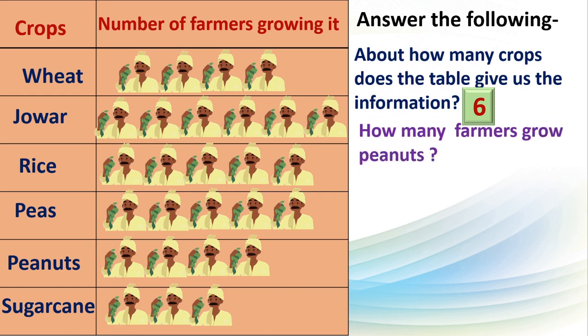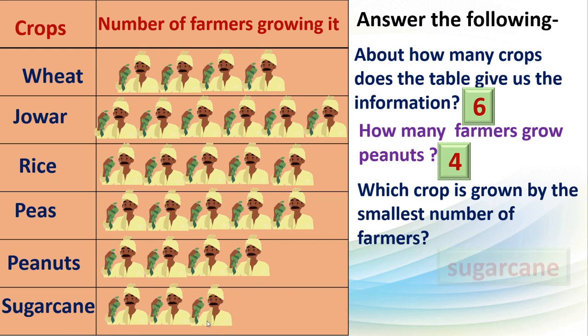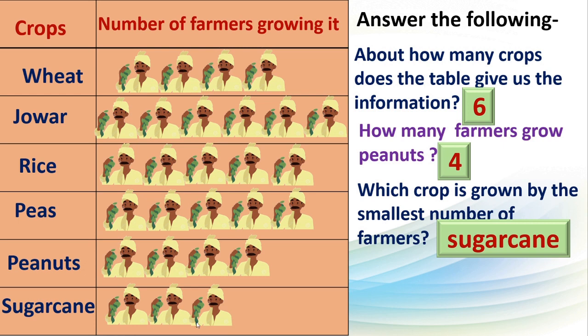How many farmers grow peanuts? Yes, find out where is peanuts? Here, correct? How many farmers? Here you can see only 4 farmers they grow peanuts. Isn't it? Next question. Which crop is grown by the smallest number of farmers? Less number. Yes, directly we can tell the answer here, sugarcane. Isn't it? Here only 3 farmers are shown. Right? This is the smallest number.